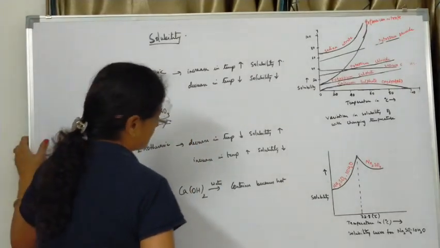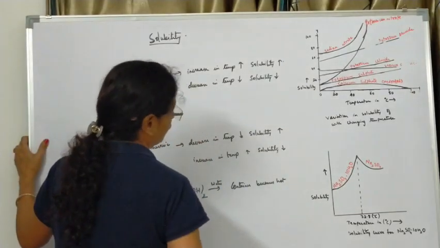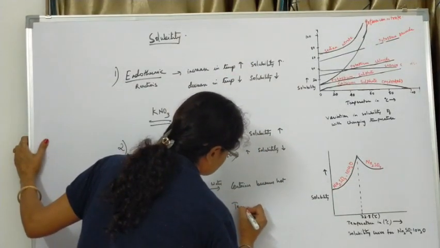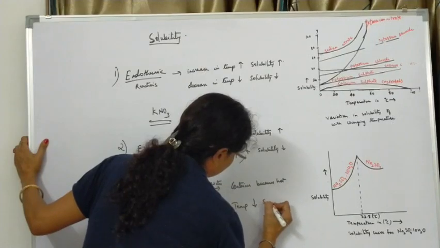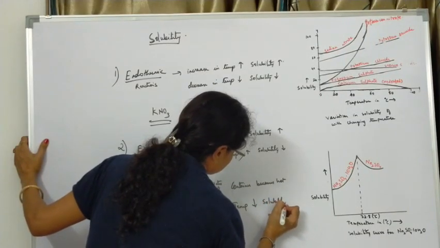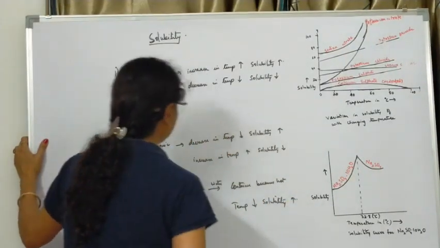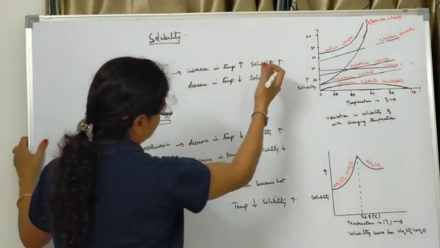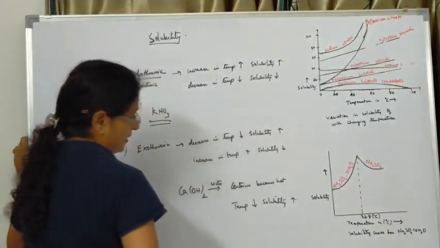On the contrary, if you bring down the temperature, the solubility will increase. So these are the two types of reactions where solubility comes into the picture along with temperature.